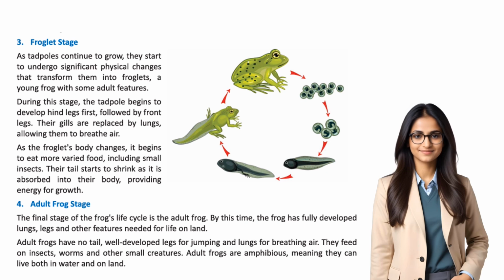4. Adult frog stage. The final stage of the frog's life cycle is the adult frog. By this time, the frog has fully developed lungs, legs and other features needed for life on land. Adult frogs have no tail, well-developed legs for jumping and lungs for breathing air. They feed on insects, worms and other small creatures. Adult frogs are amphibious, meaning they can live both in water and on land.